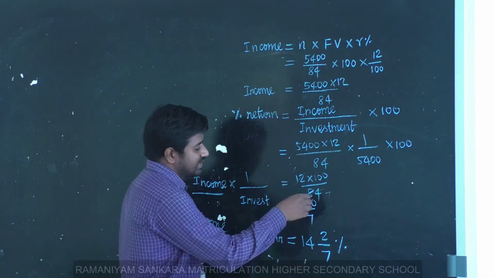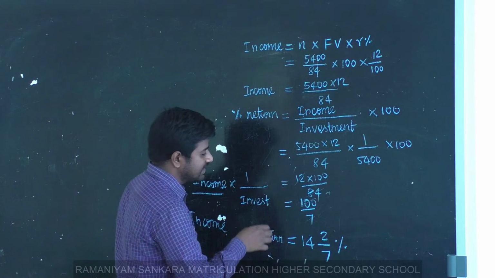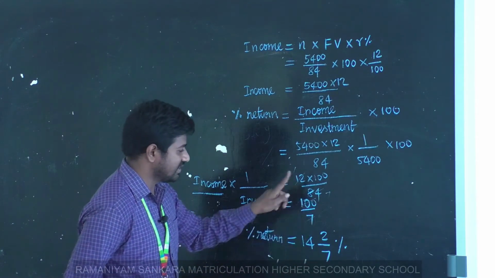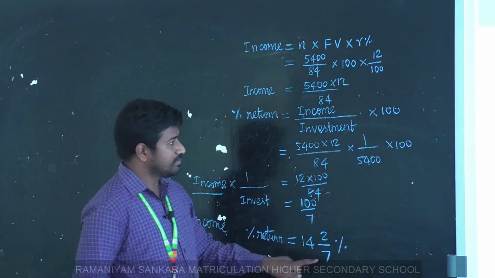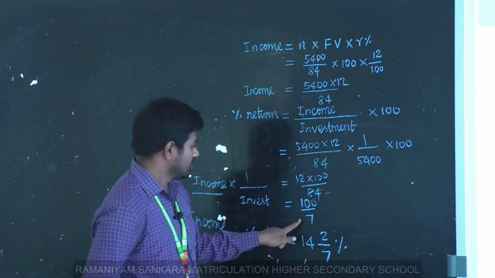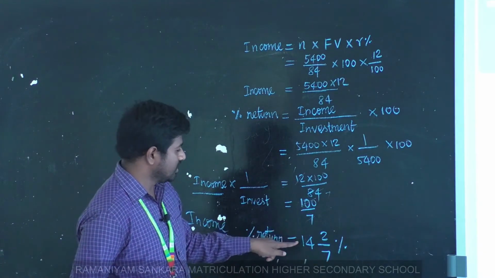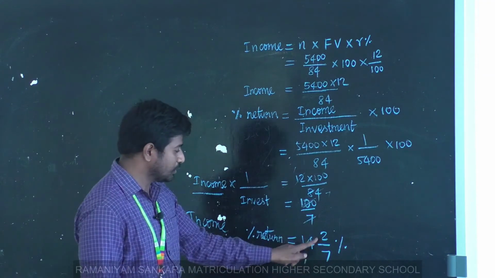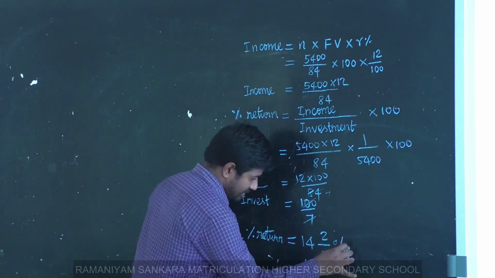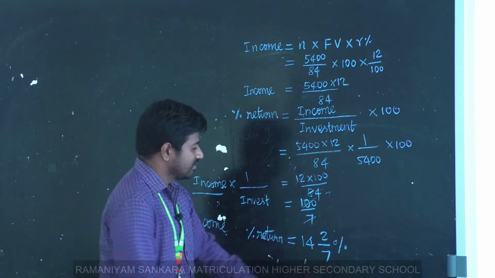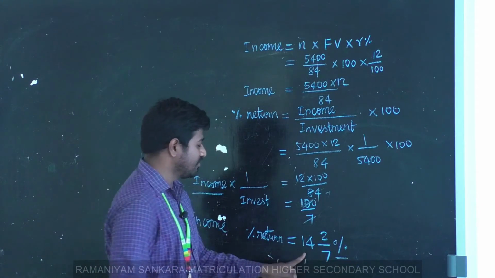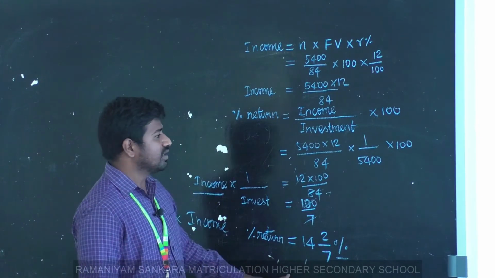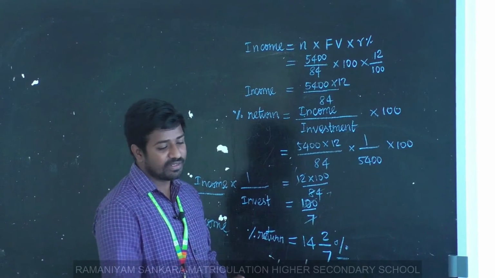Now I split the result: it is 14 times. 14 into 7 is 98, remaining 2, so 2 by 7. We can write this as 14 2 by 7. This is a percentage, so I specifically mention the percentage symbol: 14 2 by 7 percent. Clear? You have to write it on the right side of your textbook.